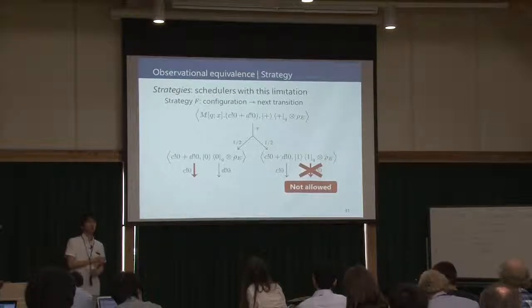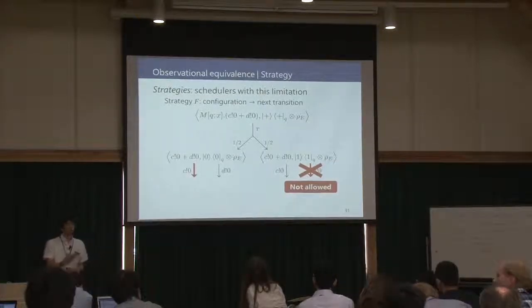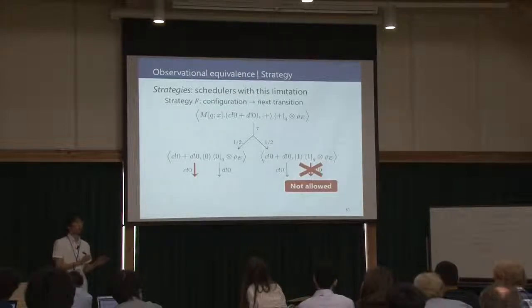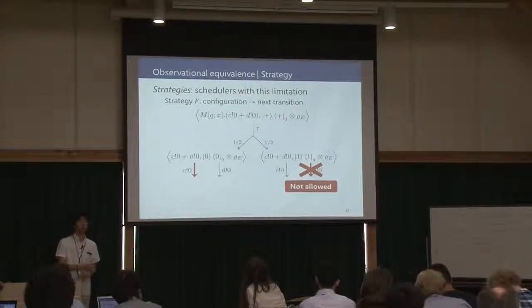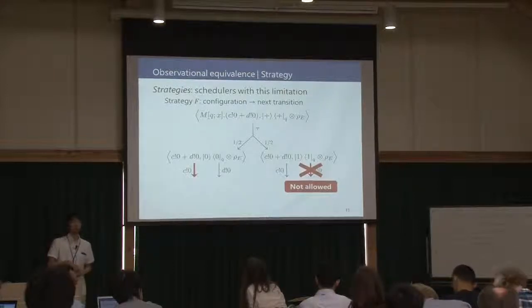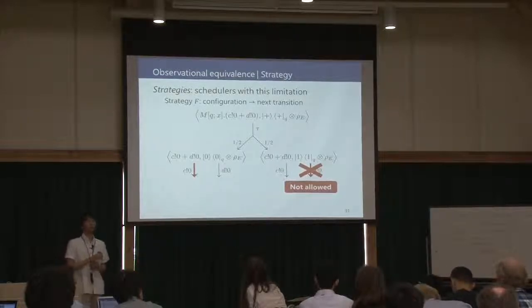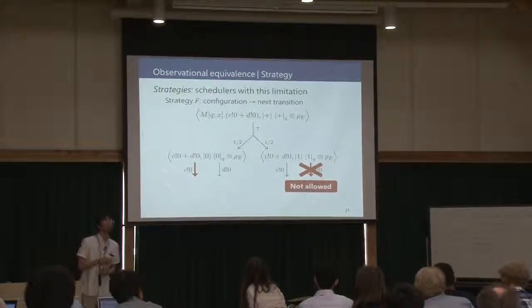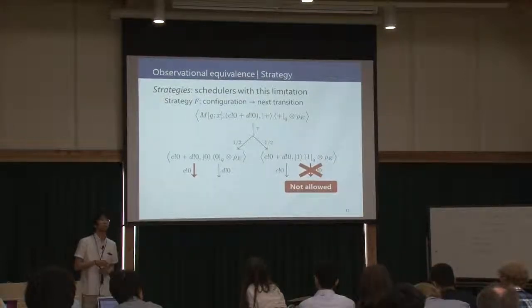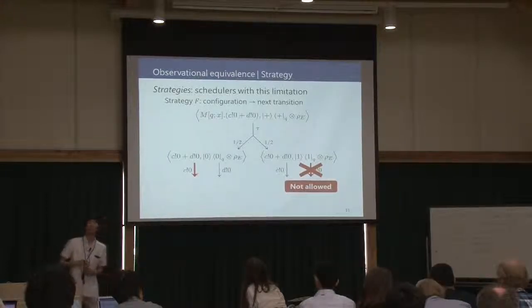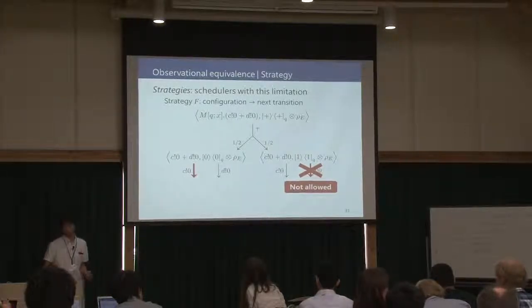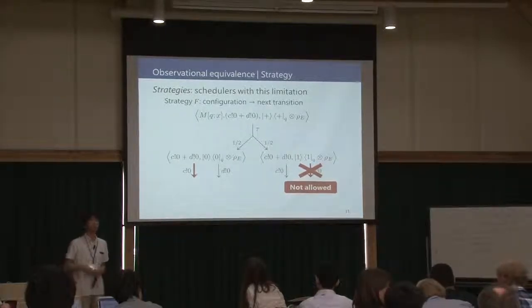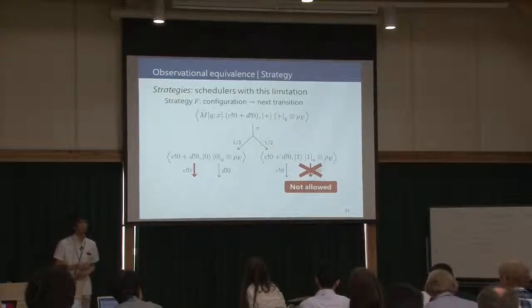Yes. Okay, I see. Scheduler and strategy both regard the history of transitions. It sounds like a pretty strong limitation. Yes. For example, have you found any similar limitation or assumption in the context of concurrency theory? Sorry, I can't answer the question. Okay. Yeah. Thank you for your question.